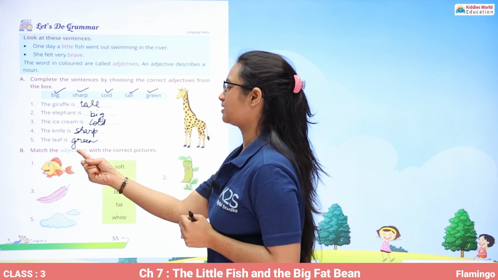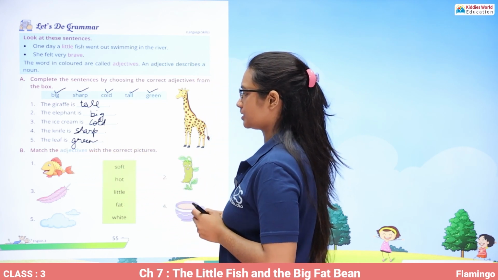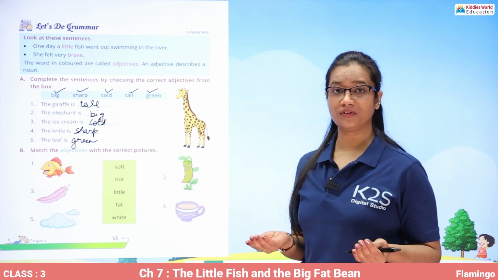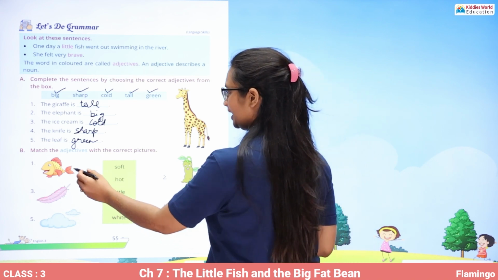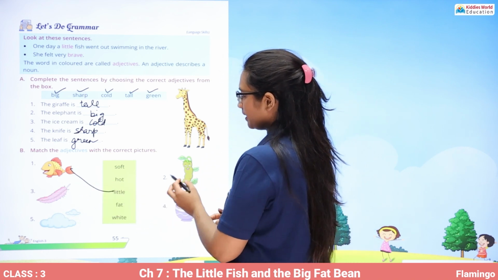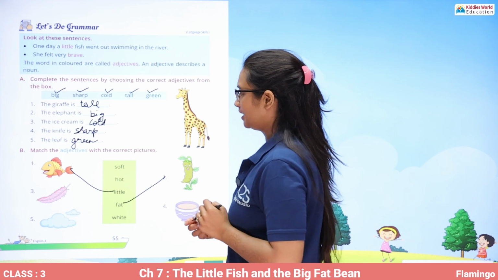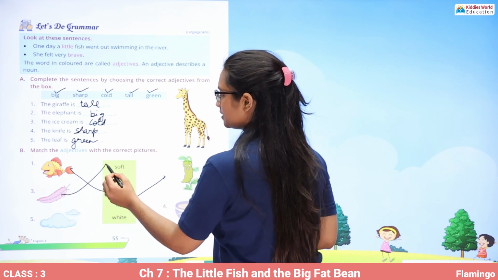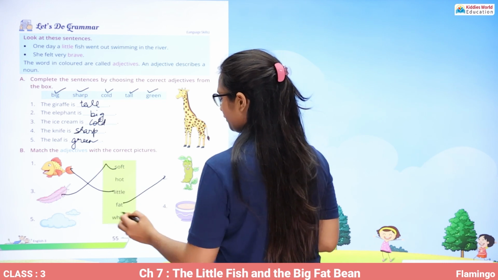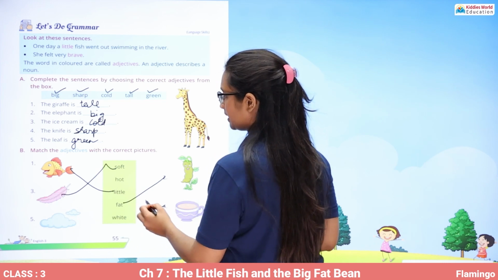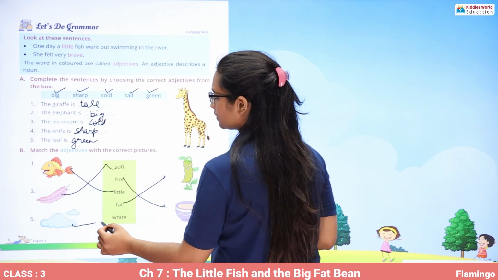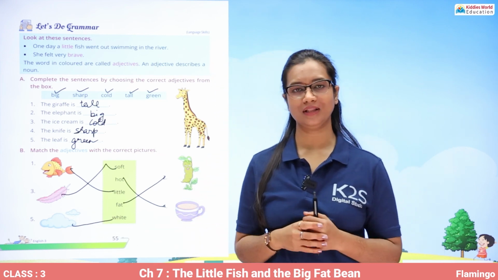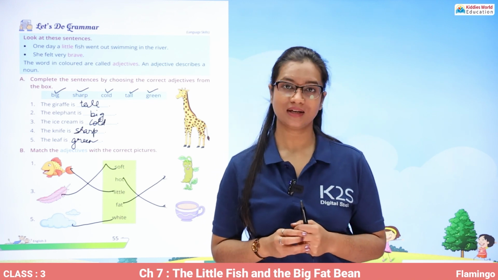And then match the adjectives with the correct pictures. So first up we have fish. Now how was the fish? The fish was little. How was the bean? The bean was fat. How is the feather? The feather is soft. And after that, how is the tea? Tea is hot and the clouds are white. And this is how we matched all the adjectives with their correct nouns.